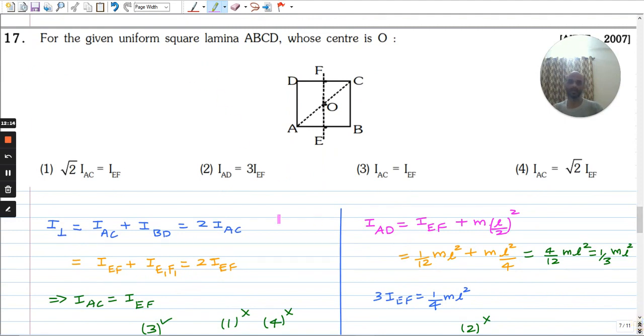Moment of inertia of a square lamina about the perpendicular axis is equal to IAC plus IBD. This is by the perpendicular axis theorem, and IAC and IBD are the same by symmetry because it's a square. That's equal to 2 IAC, and it's also equal to IEF plus IE1F1, which is equal to 2 IEF. EF is like this and E1F1 is like this. So from this we get IAC equal to IEF. So option 3 is correct.